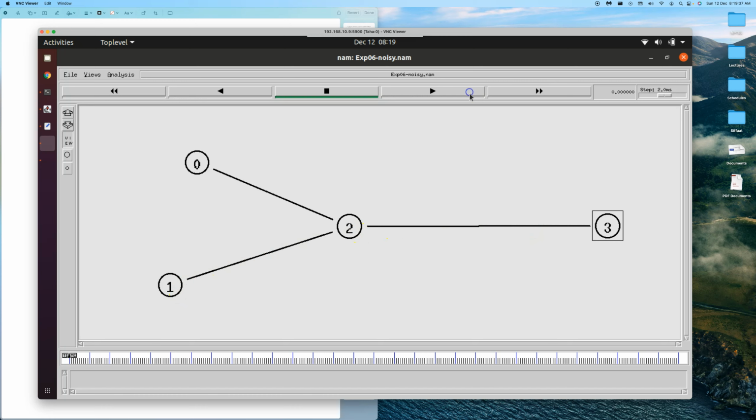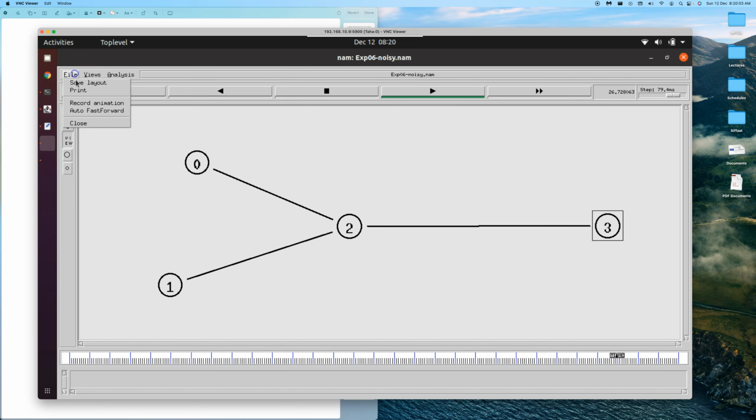So let's play this. That is our theoretical understanding. Let's see if it conforms to our visualization. Yeah, conforms. We can see that some of the packets are being dropped from here. Those were dropped because of errors. UDP is sending, in fact it has finished, and TCP is also sending, and some of them have got dropped. That is what we see, because the destination found out those packets were in error.